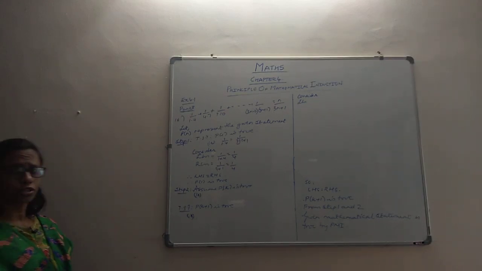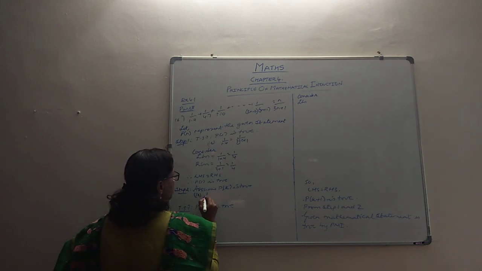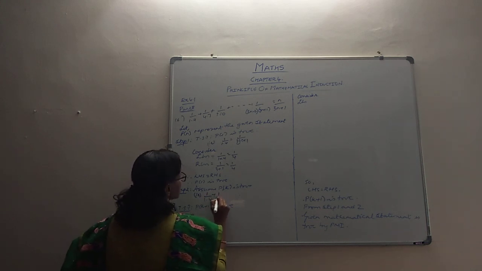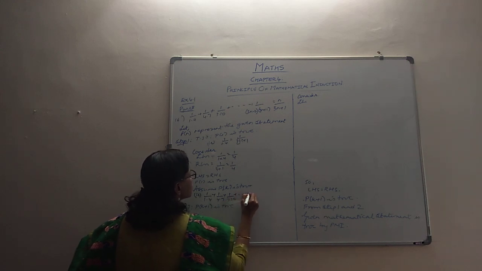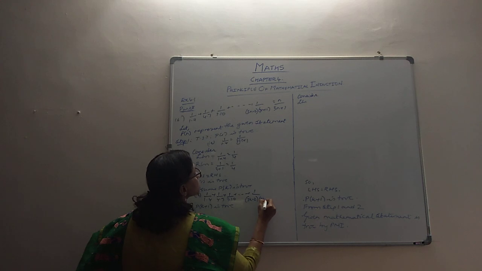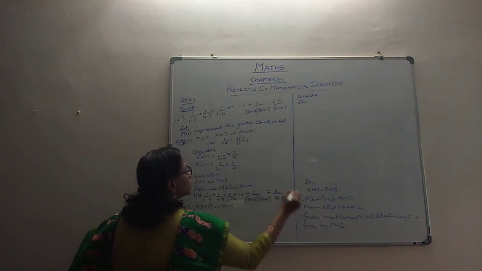Now assume P of k is true, n replaced by k. So 1 by 1 into 4 plus 1 by 4 into 7 plus 1 by 7 into 10 and so on. 1 by 3k minus 2 into 3k plus 1 is equal to k times 3k plus 1.